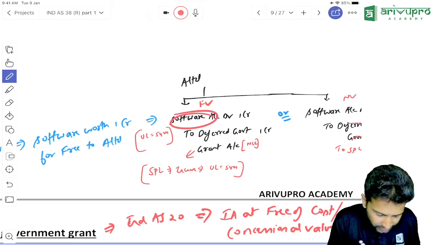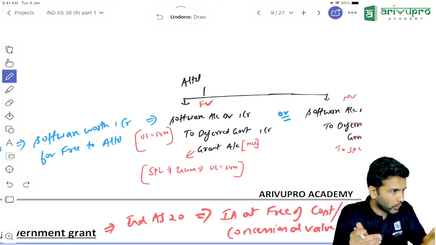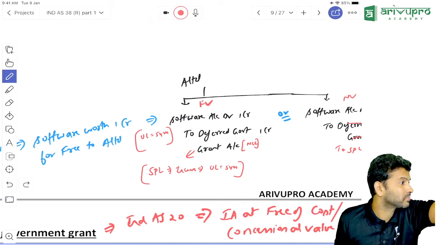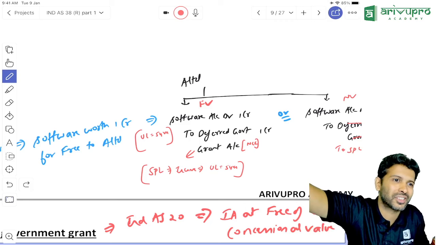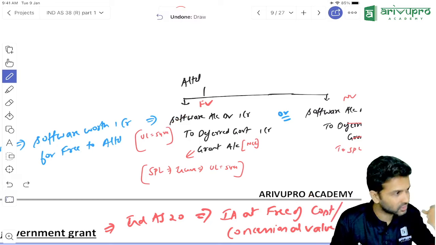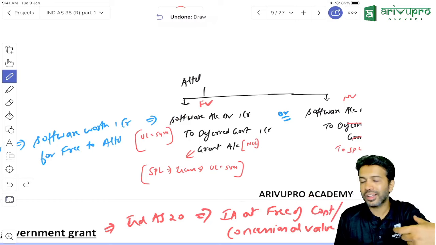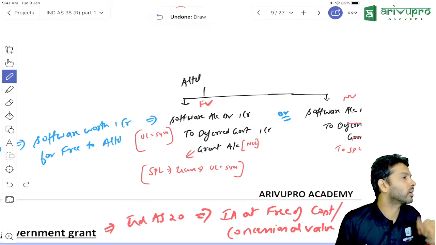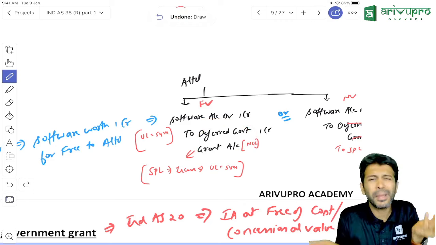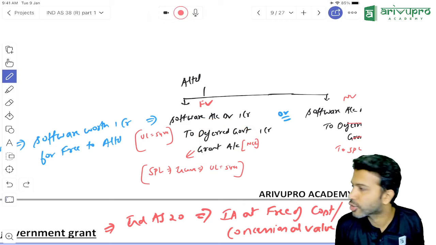This grant is related to software. Software, you're booking amortization charges. You're amortizing it fully in the first year only, or you're amortizing over 5 years? Means this grant is coming with this amortization expense. That amortization expense is lasting for how many years? 5 years. So the grant also you'll transfer to SPL over the matching concept. That's all it is. Understood now?